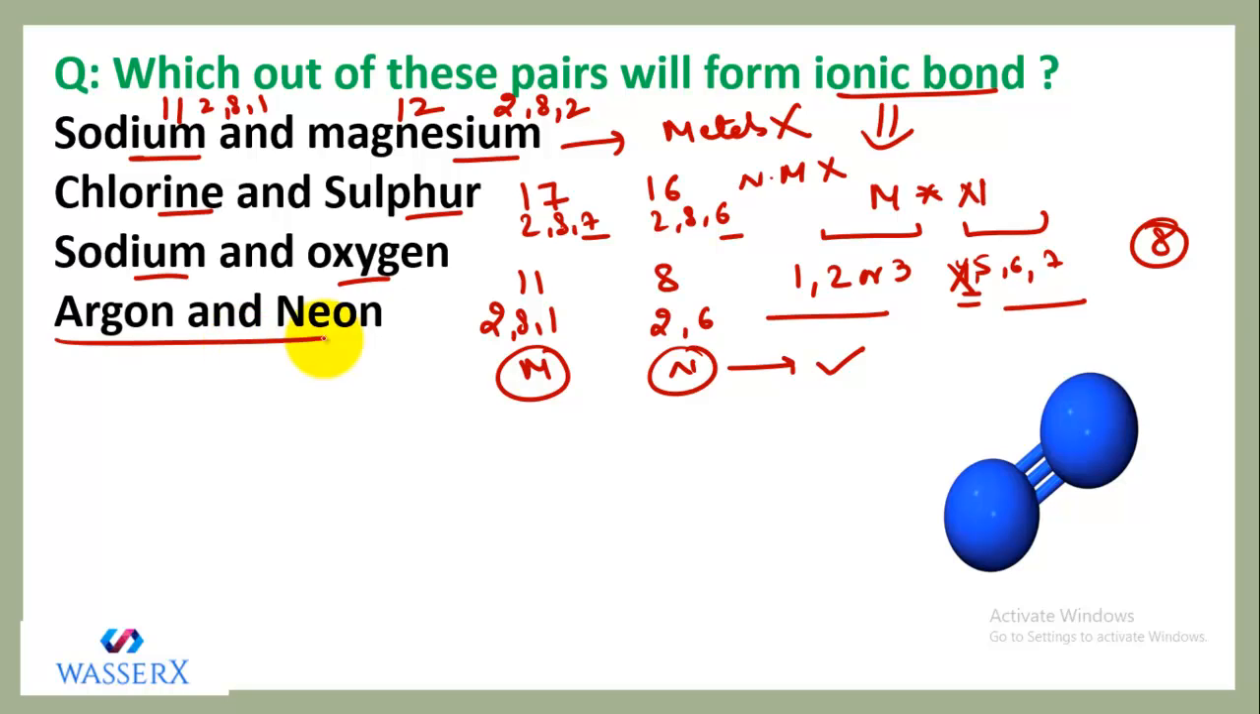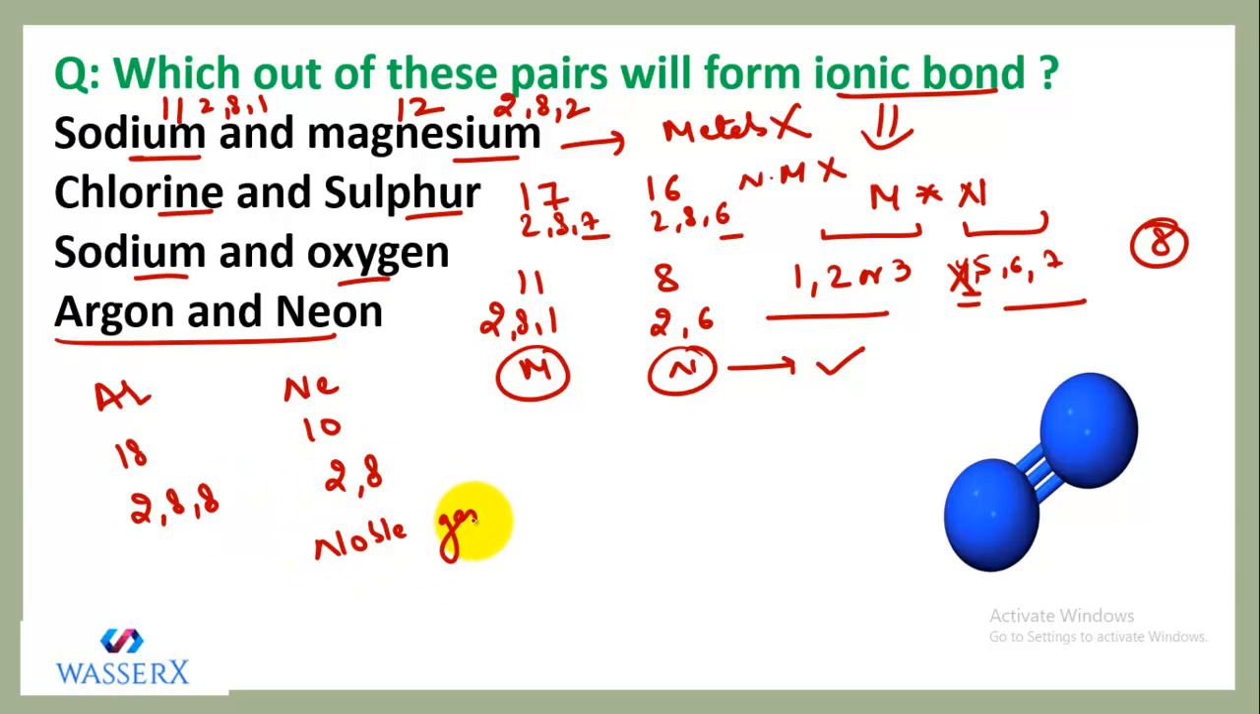Let's check out the fourth option as well. Argon is Ar and neon is Ne. Argon is 18, neon is 10. If we write their electronic configuration, we'll see both are noble gases and they don't need to combine because they already have stable noble gas configuration. So which is the correct option? Sodium and oxygen is the correct option.